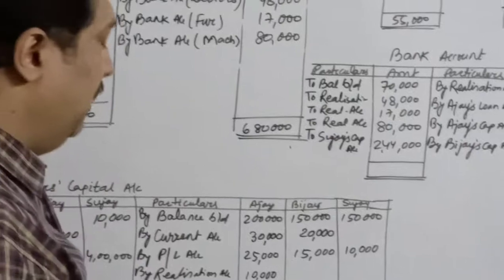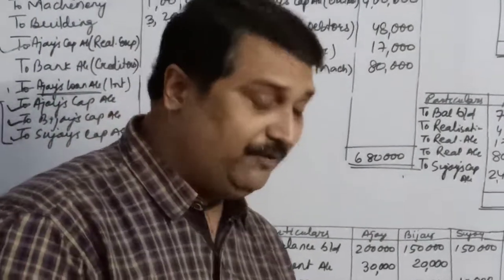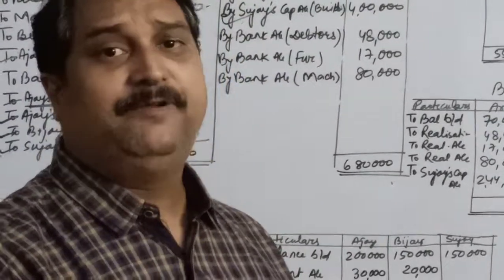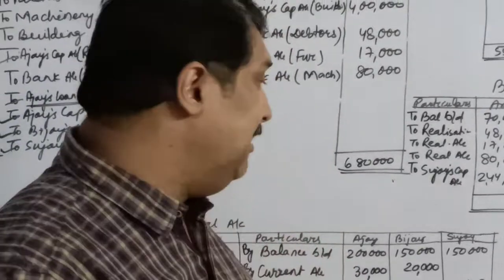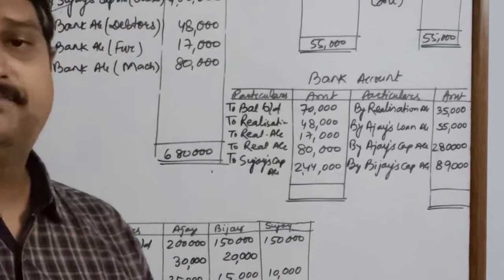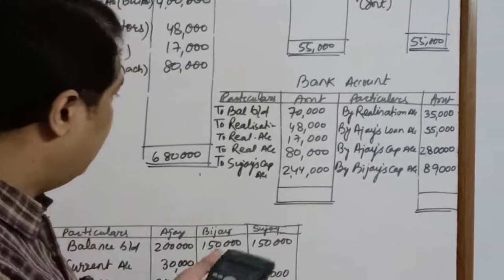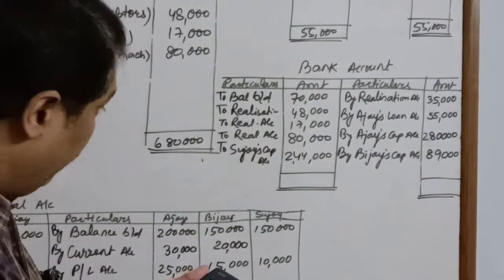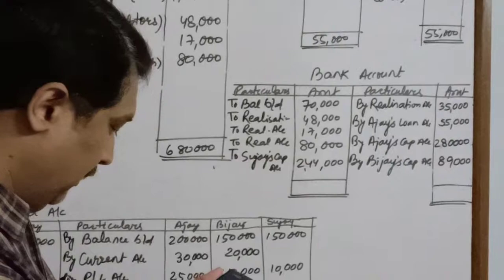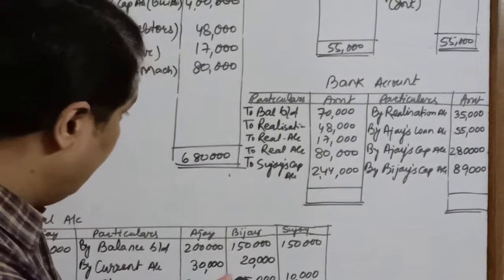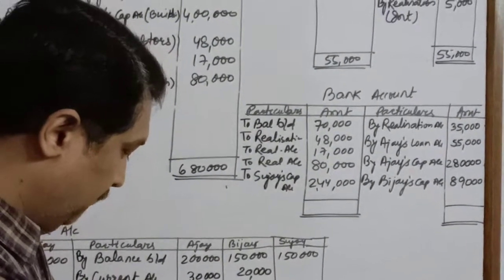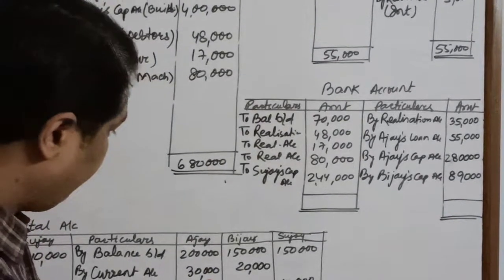Remember, in the dissolution chapter, we don't prepare balance sheet. Instead, we prepare cash or bank account, and both the sides of the bank balance must be equal. So let's total 70,000 plus 48,000 plus 17,000 plus 80,000 plus 2,44,000.